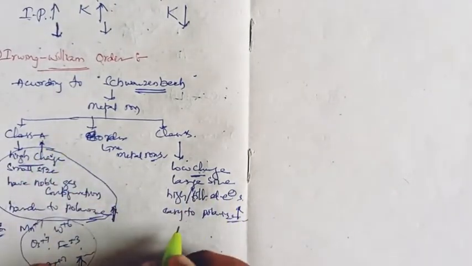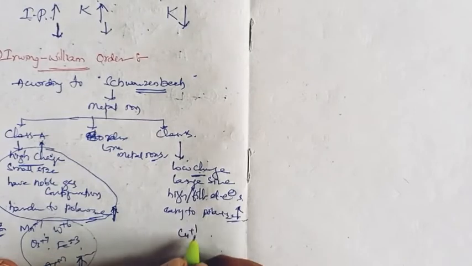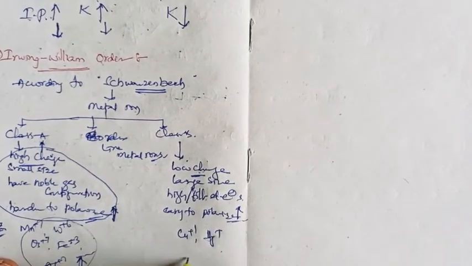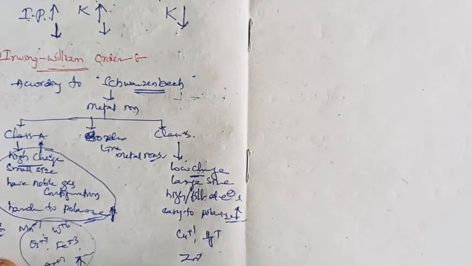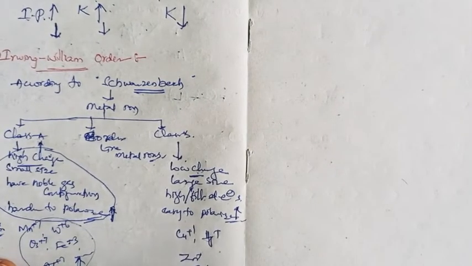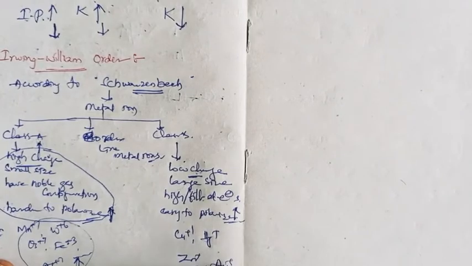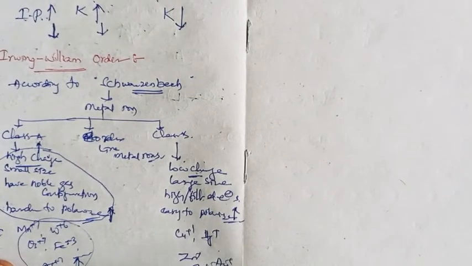When it comes to class B, examples are copper plus, mercury plus, zinc plus, mercury plus 2, gold plus, palladium plus 2.